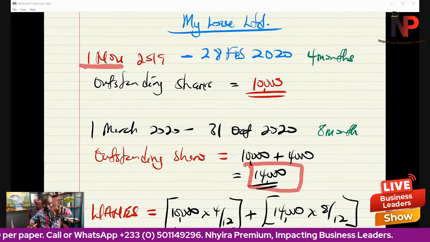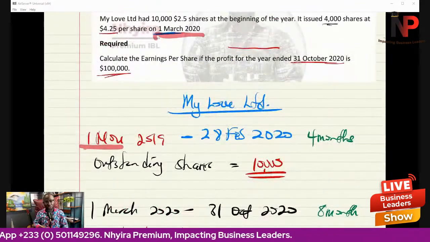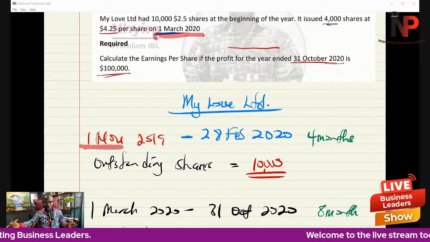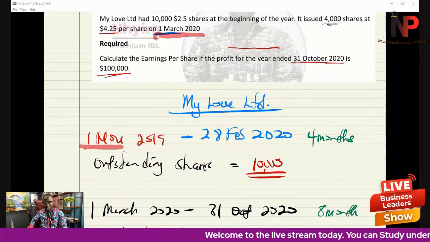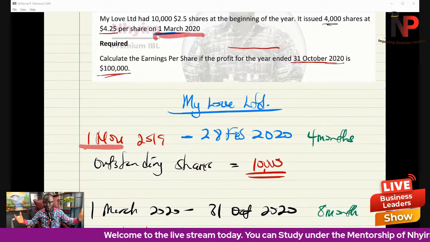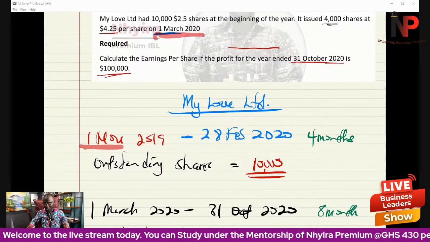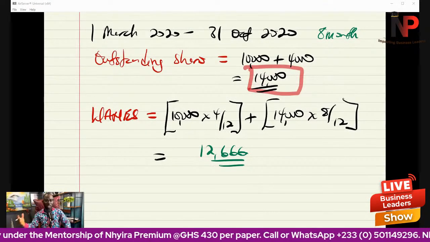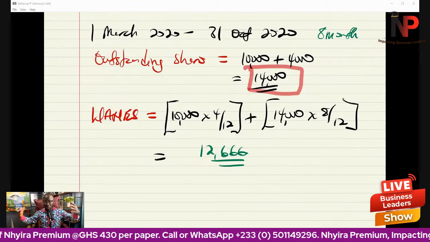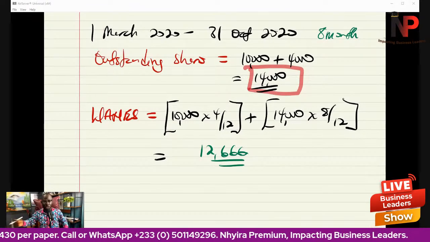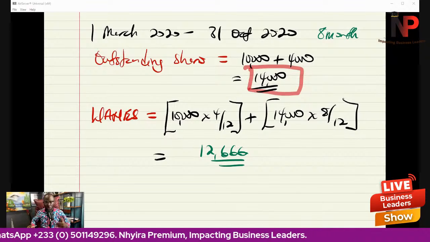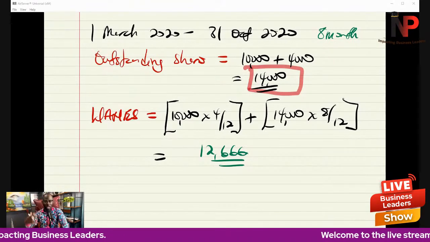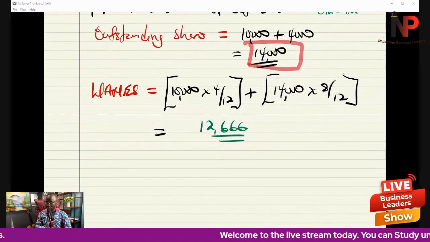Then you just came in on 1st March 2020, and you bought the shares, and you are there from 1st March 2020 to 31st October 2020. Do you think all of you should receive the same amount of earnings per share? The answer is no. Are you getting the rationale? That is why we will always calculate the weighted average number of equity shares, because even though there are 14,000 shares at the end of the year, as at the reporting date, and that is what will go to the statement of financial position, not all those shares qualify for equal earnings per share. For that reason, we have to calculate the weighted average number of equity shares.